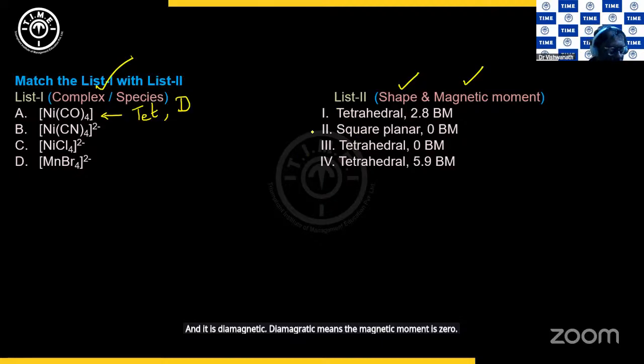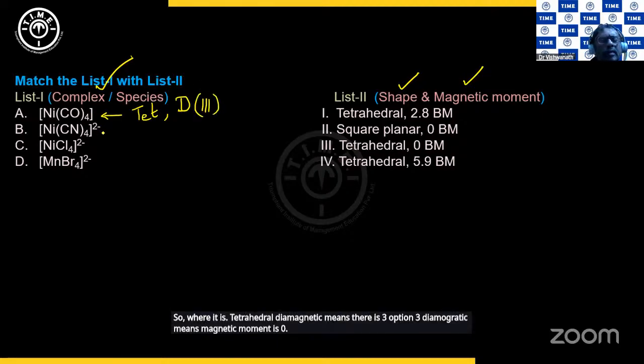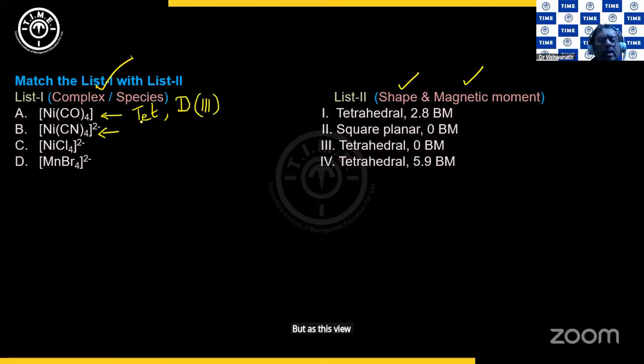So where is it? Tetrahedral diamagnetic means it is 3. Option 3. Diamagnetic means magnetic moment is 0. Whereas this we have seen is square planar, right? Square planar, and then we have still no unpaired electrons, so it is diamagnetic. Square planar and 0 BM is 2. This we have seen is sp3, so it is tetrahedral.